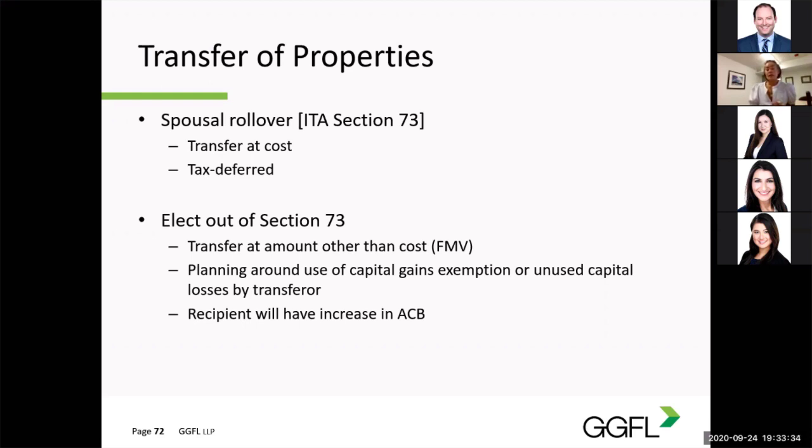The Section 73 election is made on a property-by-property basis. So it's important that the settlement agreement clearly specify the properties to which the election will apply, even on a share-by-share basis. Transactions where such elections are filed will also increase the adjusted cost base of the particular property to the recipient. This can be beneficial, for example, to a dentist to receive a bump up on the adjusted cost base of the shares, where they are able to sell the shares in the future.